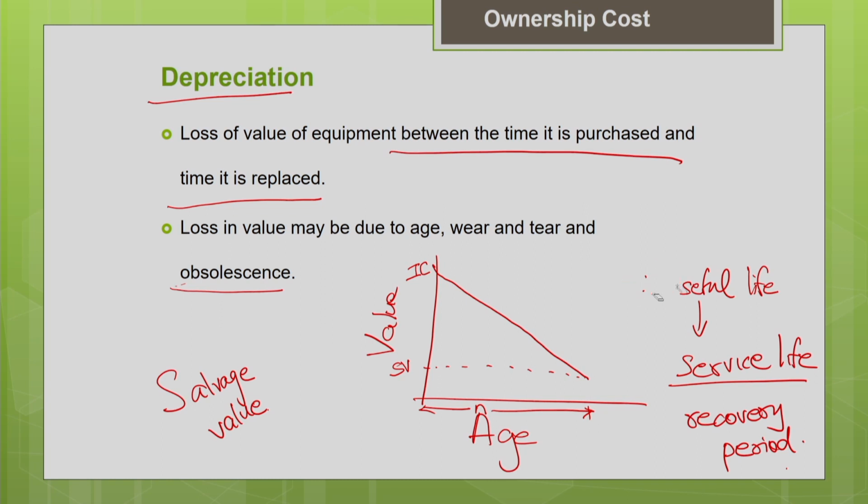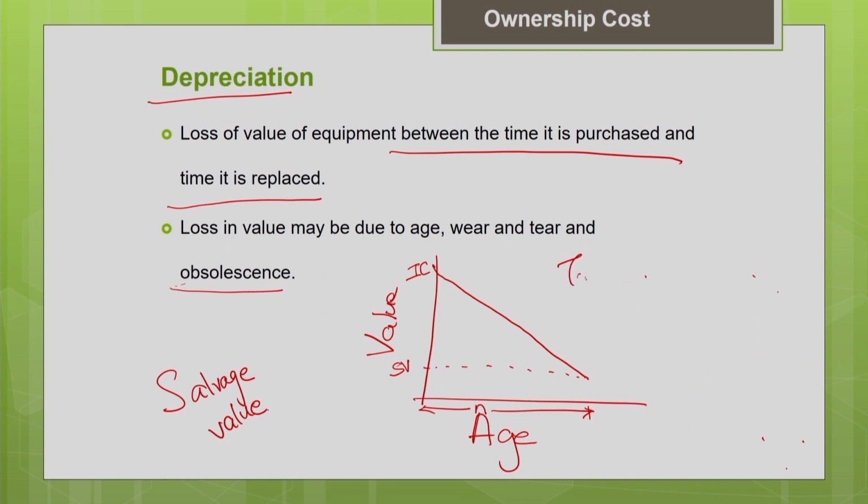So the total depreciation should be equal to your initial cost minus your salvage value. If I want to know the annual depreciation every year, then I have to divide it by the number of years, the useful life of the machine. So this will give you the annual depreciation.